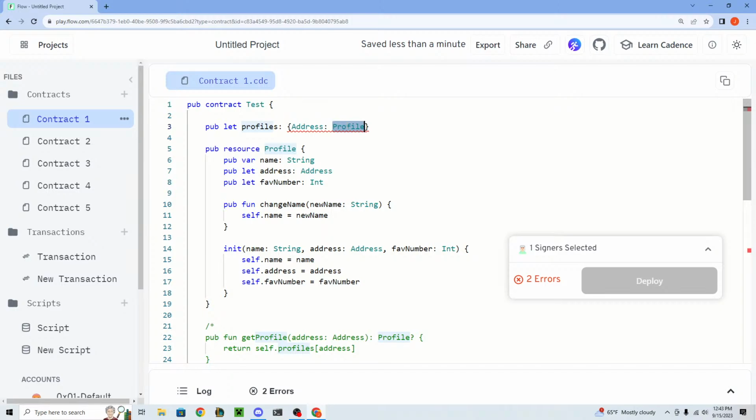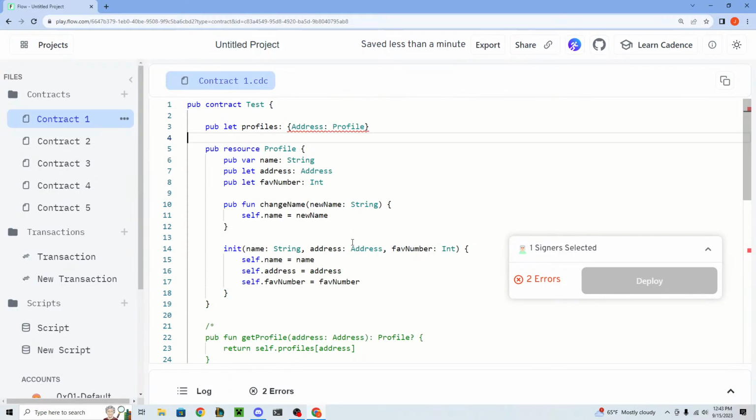So there's a lot of extra stuff needed when dealing with resources, and that's to make them more secure. You can begin to think that NFTs and token vaults and all those digital assets are all resources on the Flow blockchain, in Cadence.